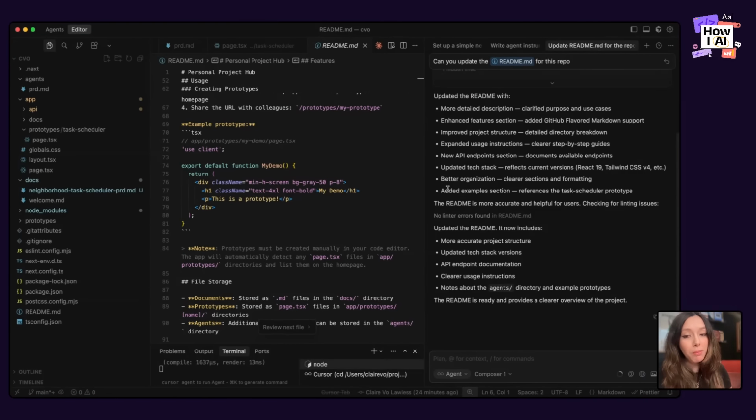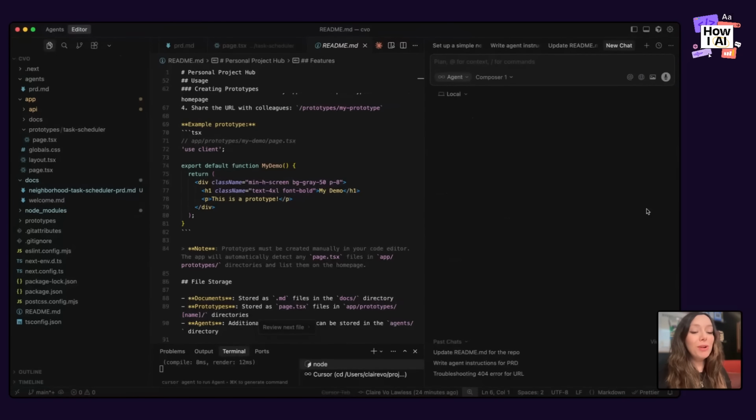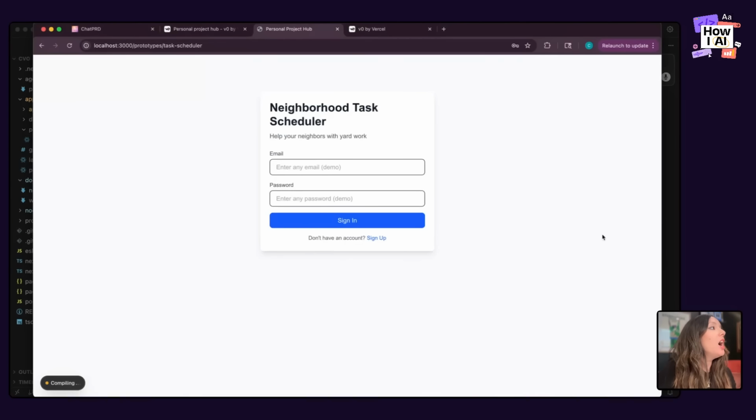So I think we're going to wrap this mini episode with Claire's guide to making things look nicer in Cursor. We'll see if we can do this in just a couple minutes. So I would start a new chat here. Again, we're going to use Composer. It's fast. We like it. And we're going to go back.